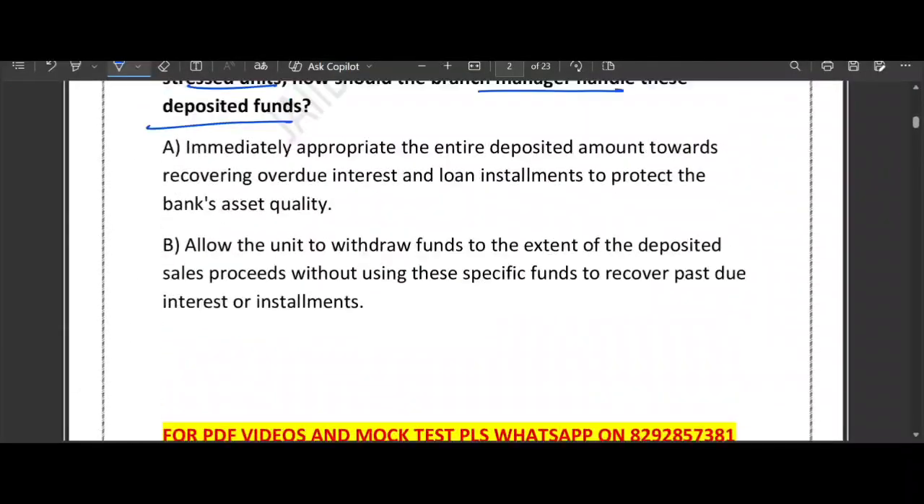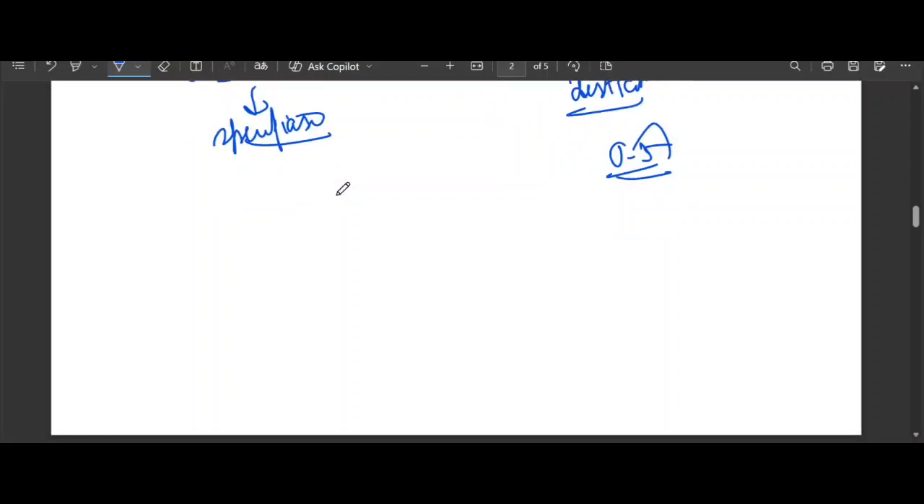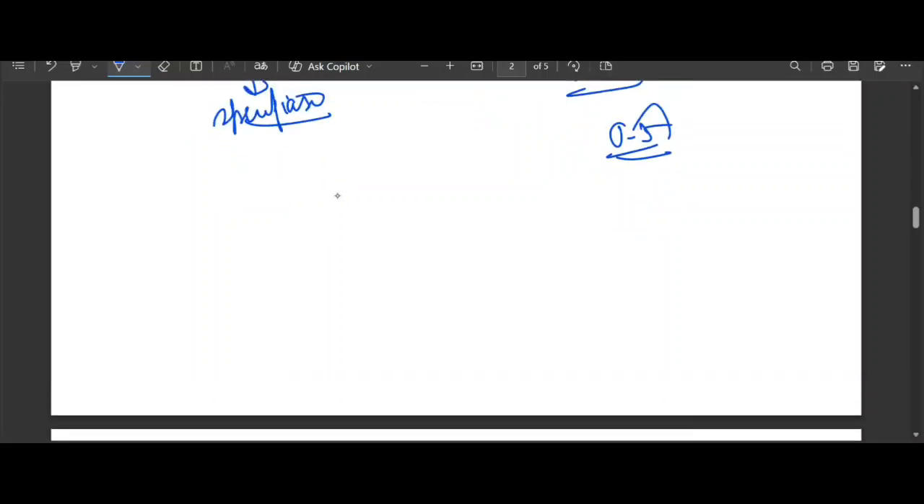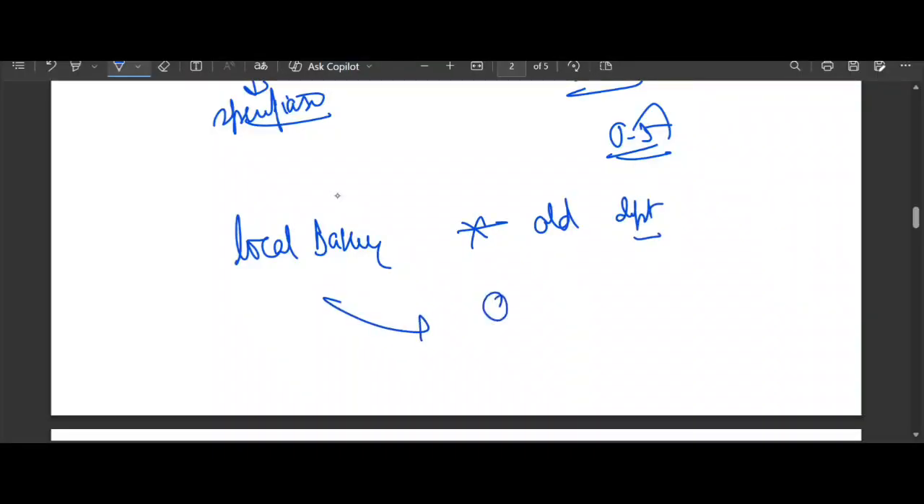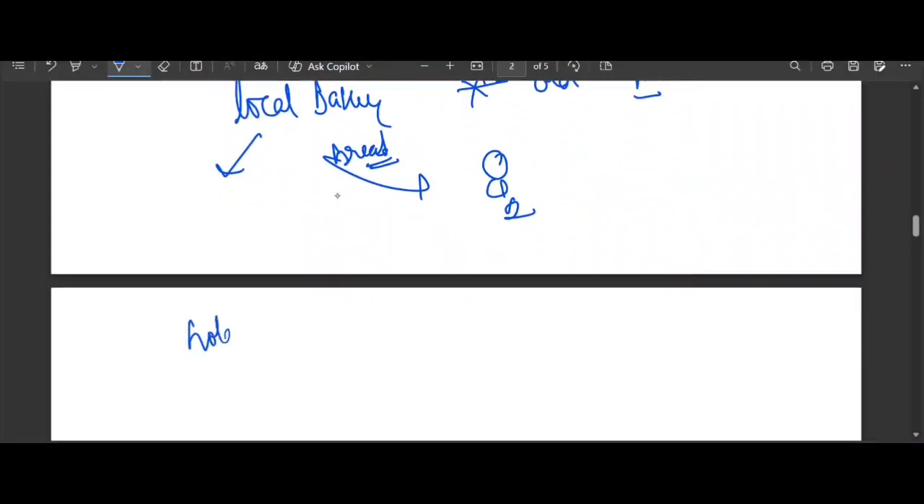Let me explain what this question is all about. See, imagine there is a local bakery which is struggling to pay its old debt, but still has customers buying bread every day. So the bank has put the unit under holding operation. You know what a holding operation is? It is just like putting the business in the ICU, intensive care unit, to save it.